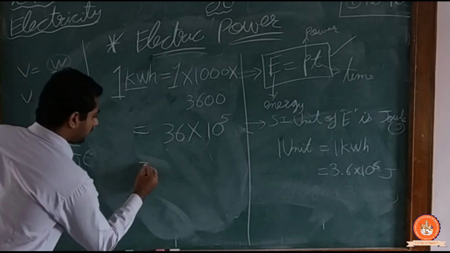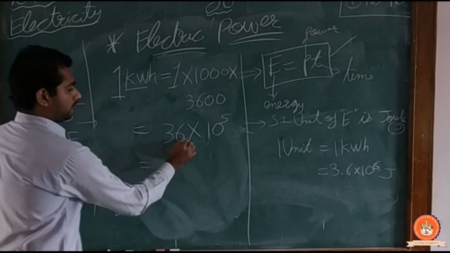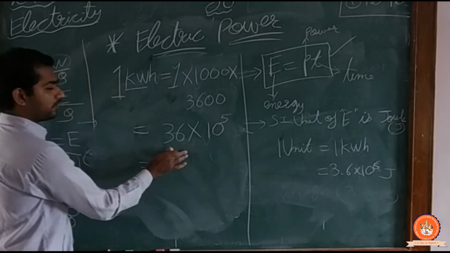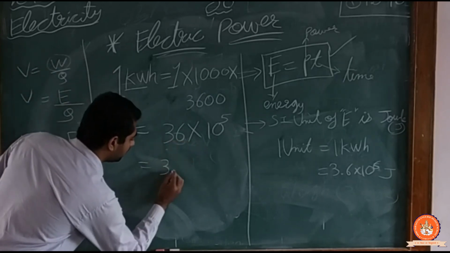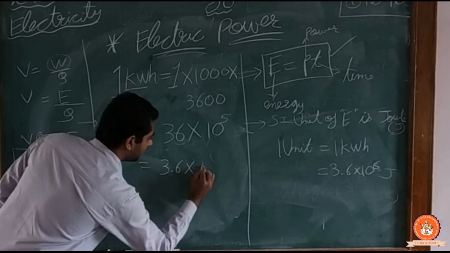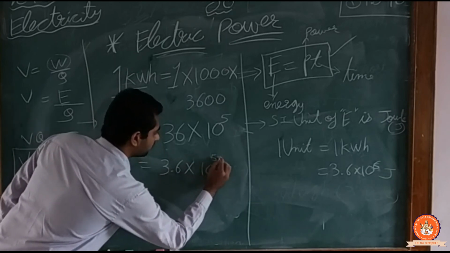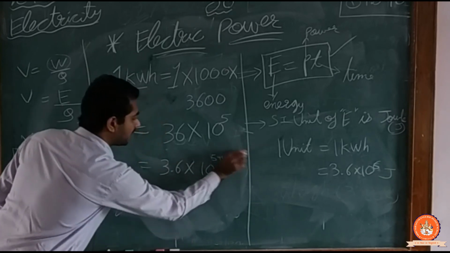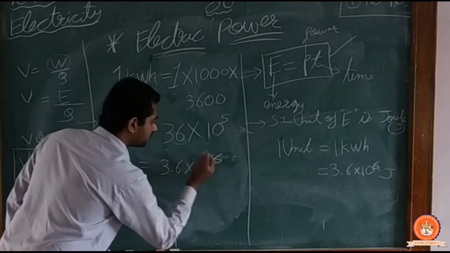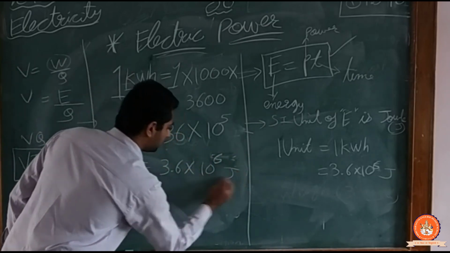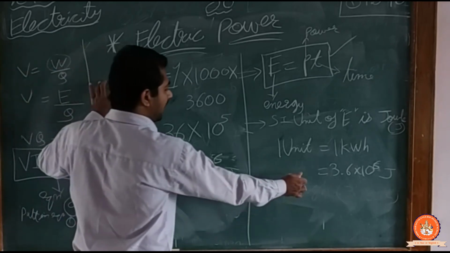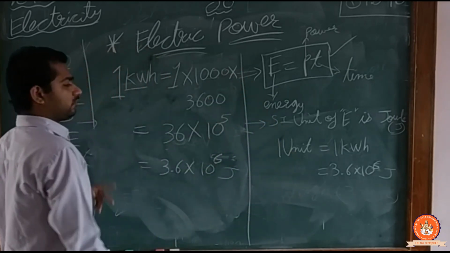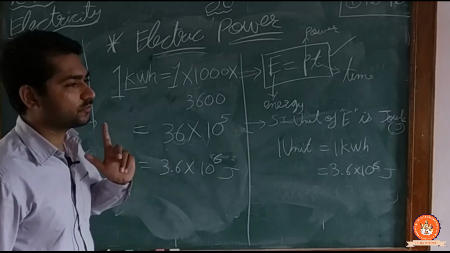Now here is a point. After the point there is 0, so we are not writing it. So I am taking this point here. So it becomes 3.6 into 10 raised to 5 plus 1, which gives me 6. So I can write directly 10 raised to 6 joule. Clear? So we got the direct answer: 1 unit means 3.6 into 10 raised to 6 joules.